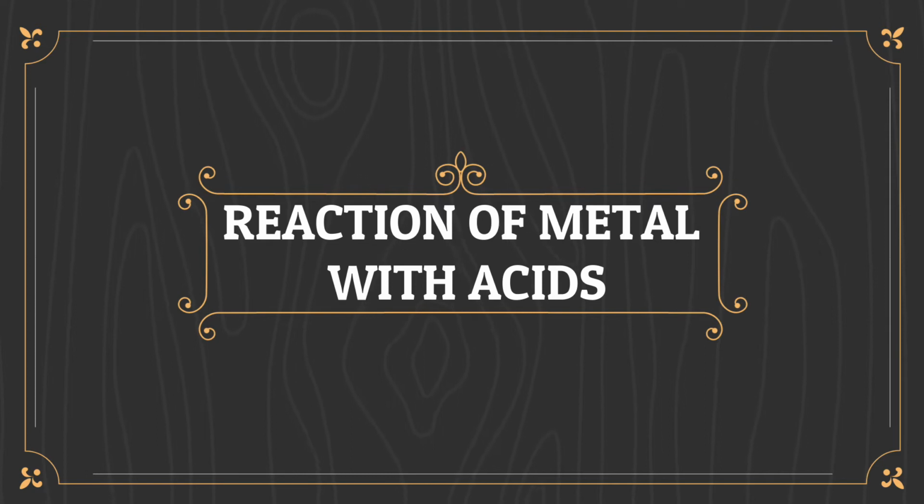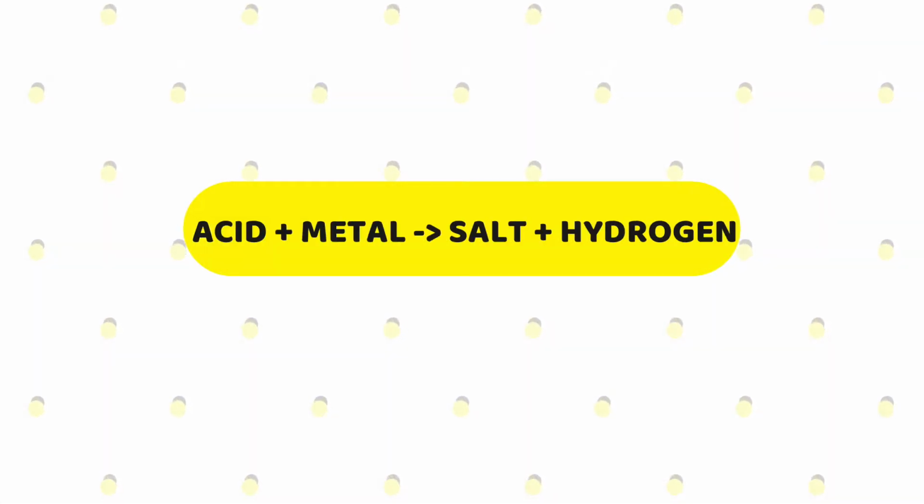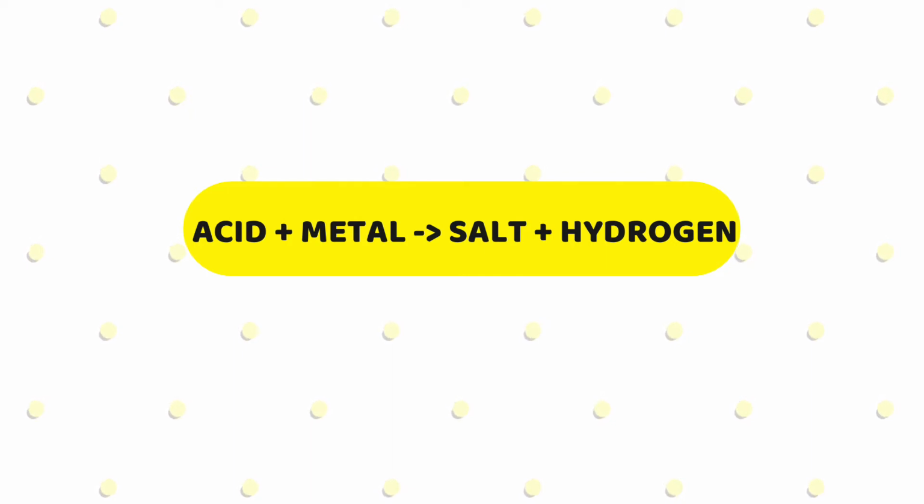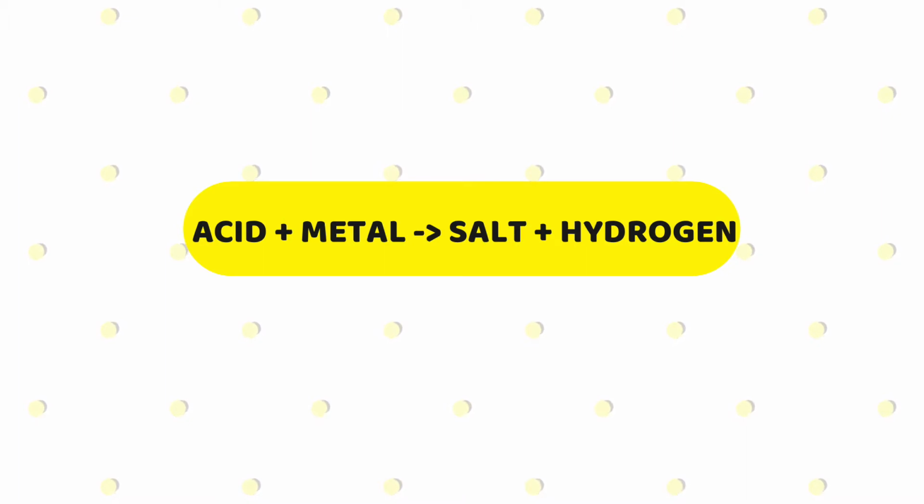First of all, we are going to react the acids and bases with the metal. When acid reacts with the metal, it always forms salt and hydrogen gas is released. Whenever the acid reacts with any metal, it always forms a salt and hydrogen gas is released.